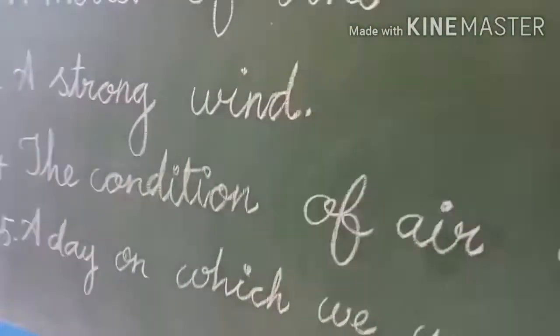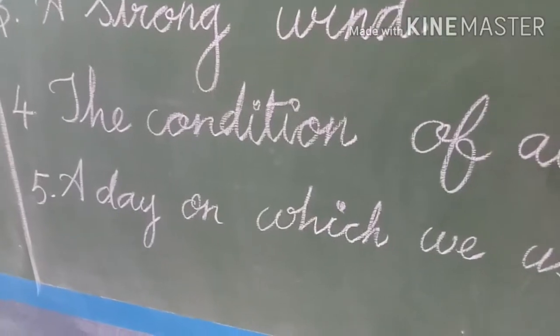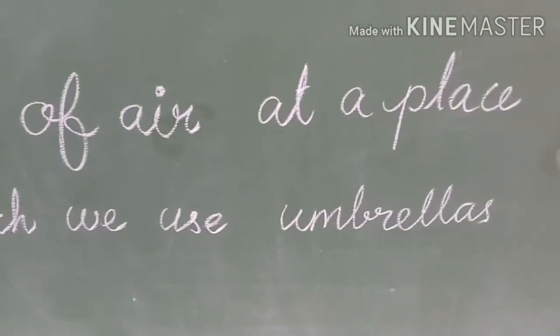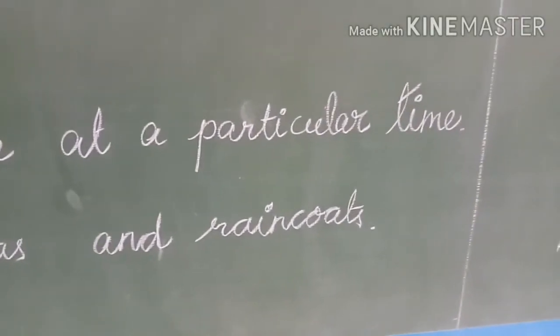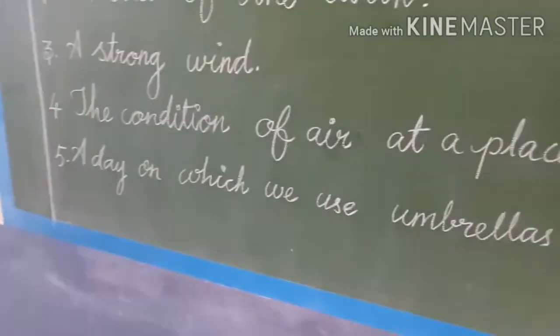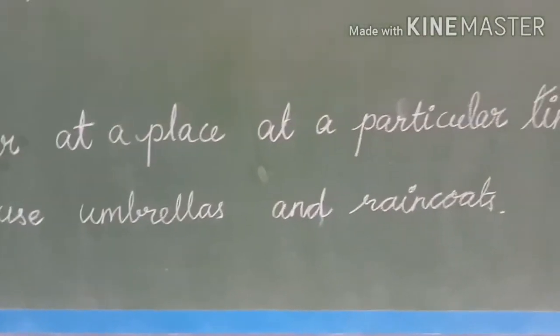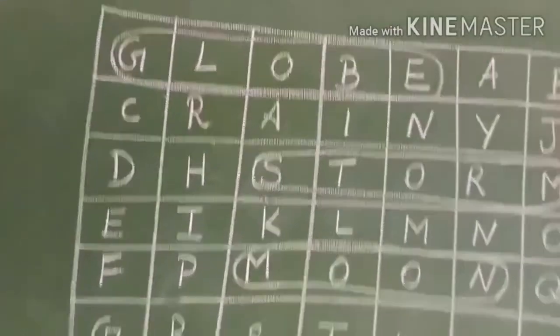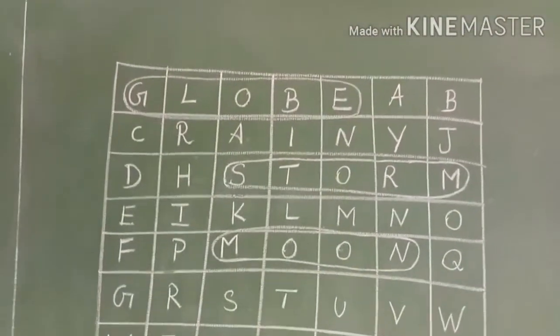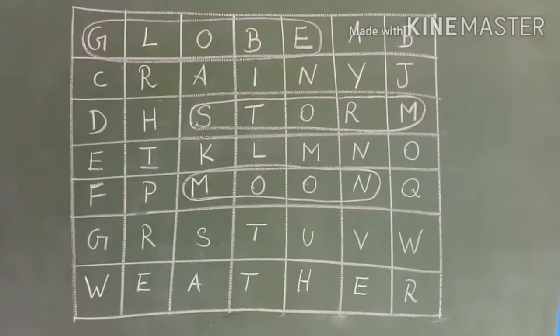Yes. The fourth clue is the condition of air at a place at a particular time. The condition of air at a place at a particular time is what, children? That is called weather. Can you say the spelling for weather? W-E-A-T-H-E-R.